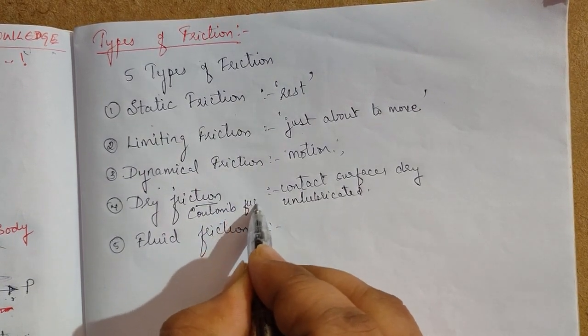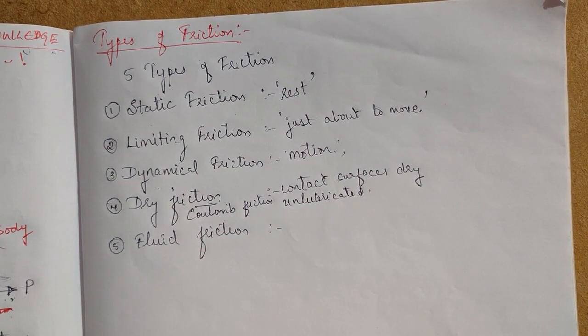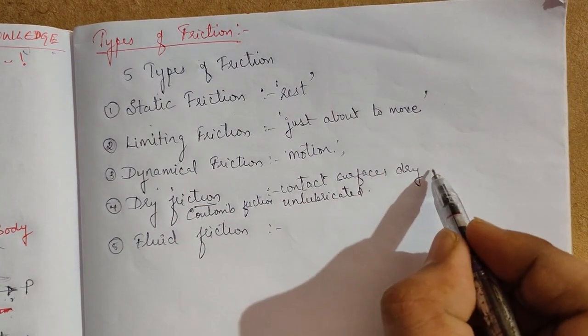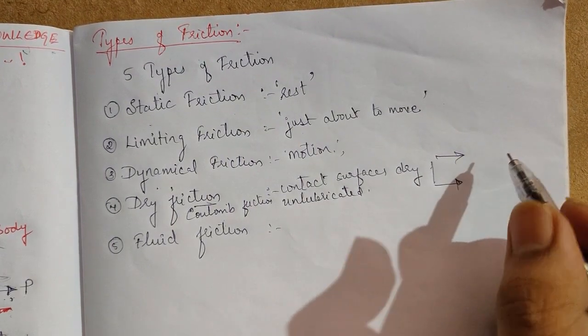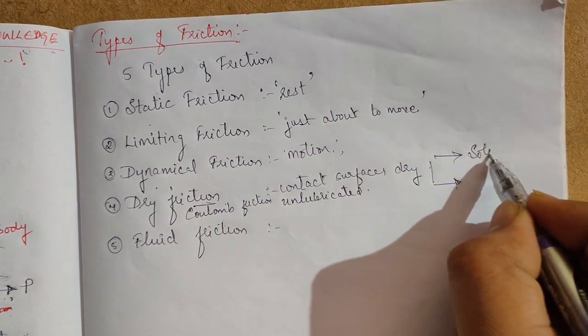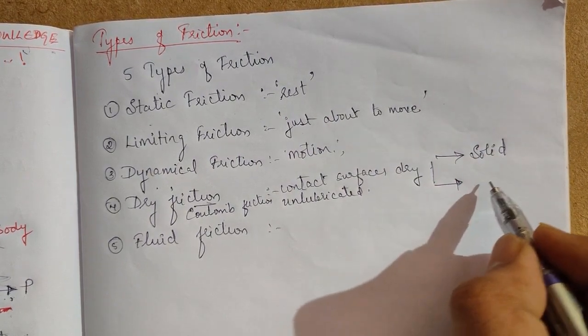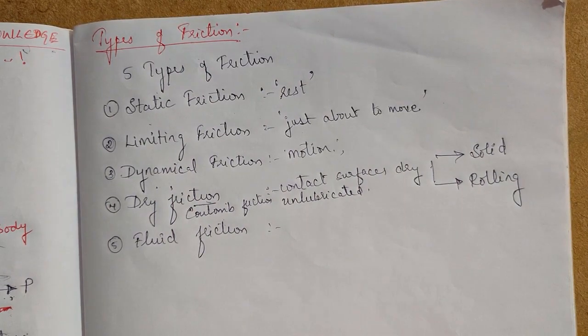Dry friction or Coulomb friction. Depending upon the surfaces, in dry friction we have two types: solid friction and rolling friction.